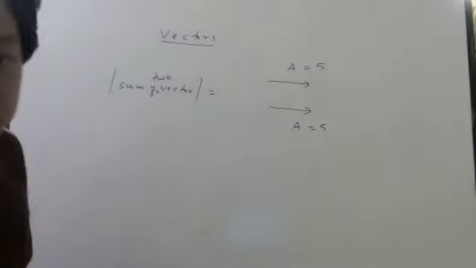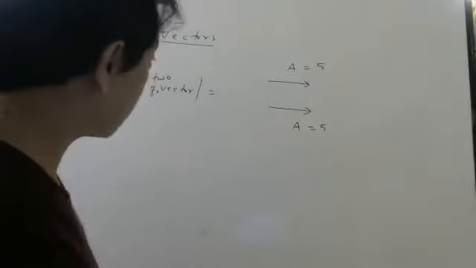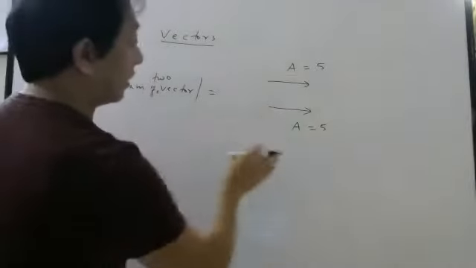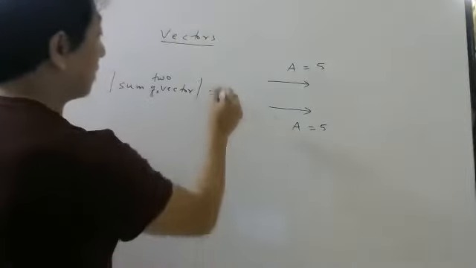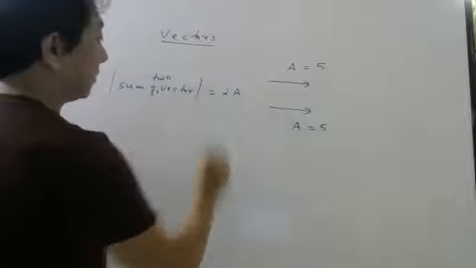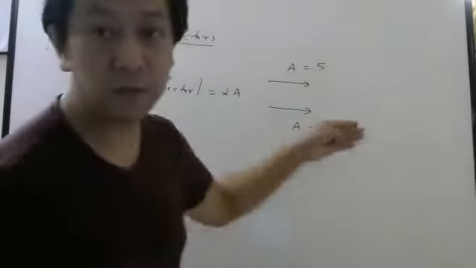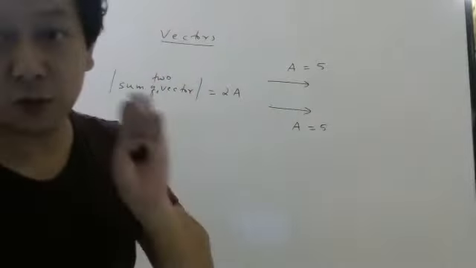Magnitude only you tell. This is in this direction, this is also in the same direction. So since it is in the same direction, I can write 2A. Yes or no? A plus A will be 2A. This should be very clear.